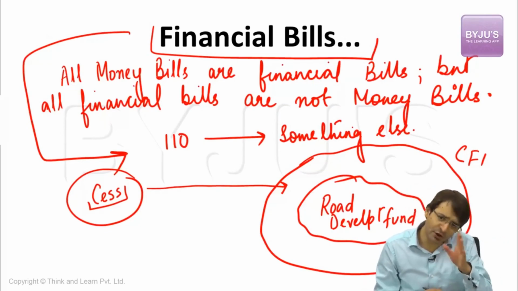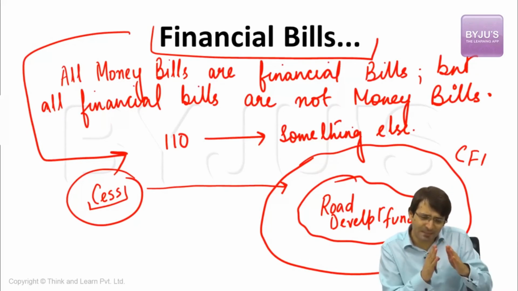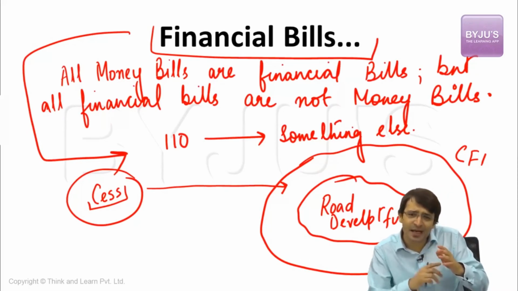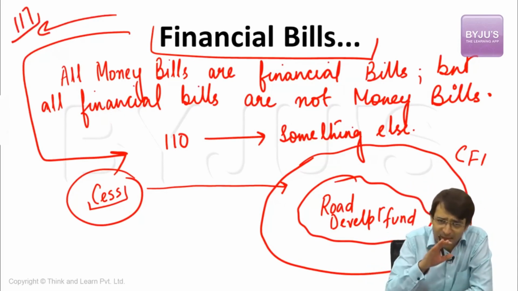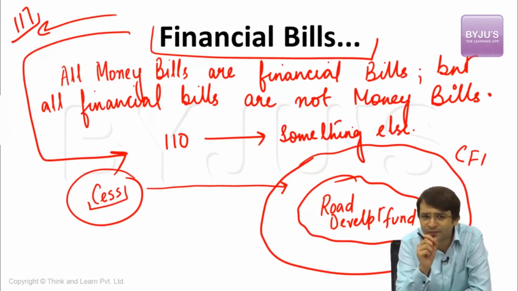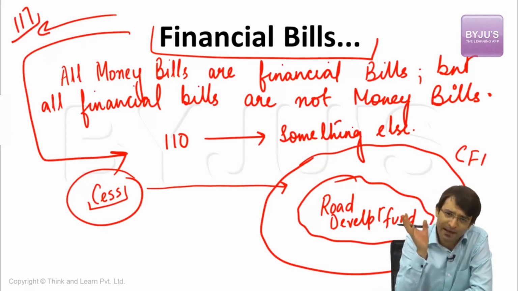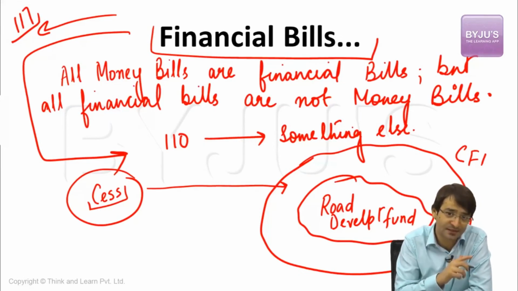Now, what are we talking about? Money bill, we know. Financial bill is also something like a money bill. That means it contains some of the provisions which are mentioned in Article 110, but something else as well. And this financial bill is talked about by Article 117. Let me make it simple. The government wants to develop roads in this country. How does it want to develop it? By imposing a cess, which is something to do with imposition of tax. That means it's a money bill.